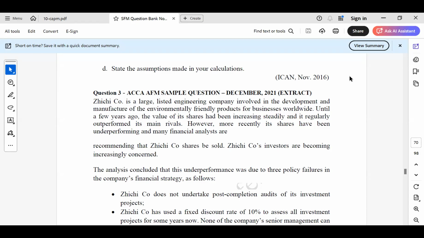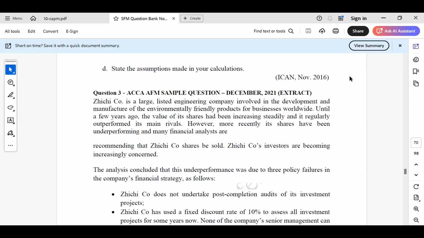Okay, so with the topic that we have been talking about, which is cost of capital, I would like to share and solve a particular question, and show you how this type of question in cost of capital can be solved. Okay, I just want us to get familiar with